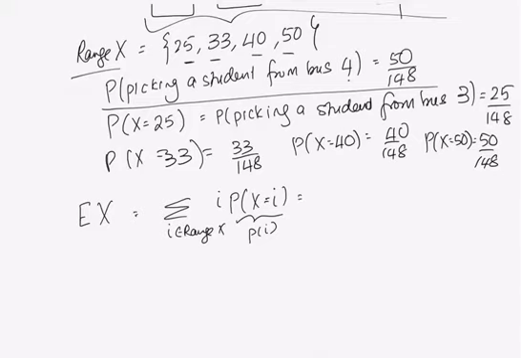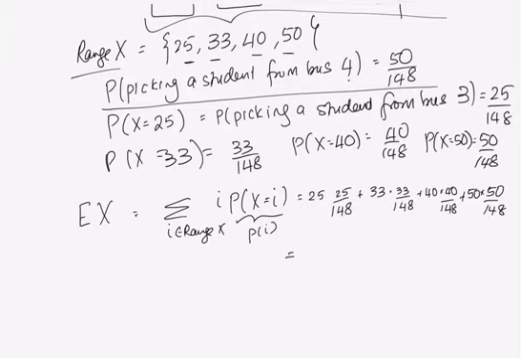Okay, so what's this going to be? 25 times the probability X equals 25, which is 25 over 148, plus the next one in order. 33 times the probability X equals 33, which is 33 over 148. Plus 40 times 40 over 148. Plus 50 times 50 over 148.